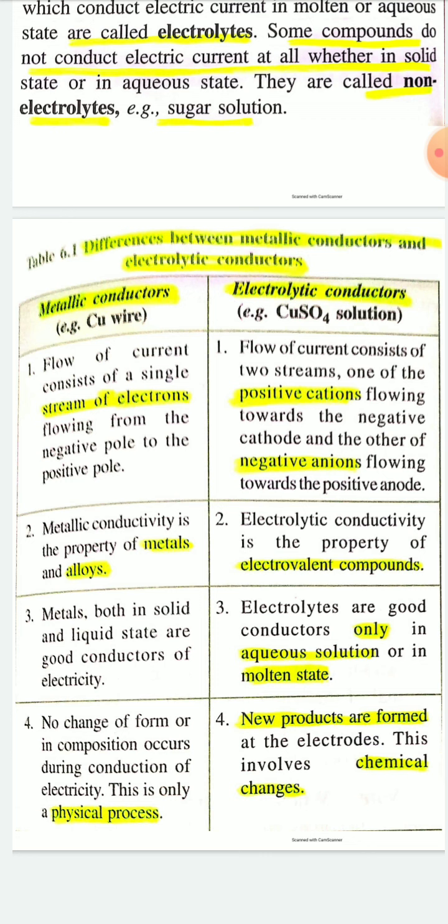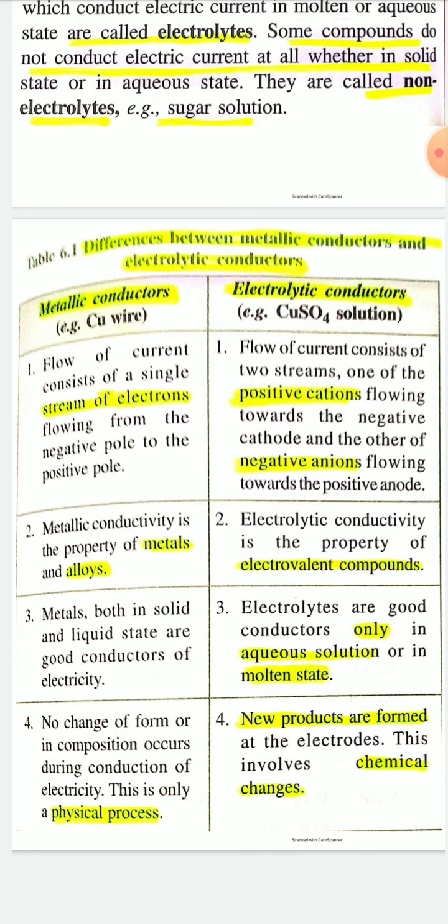while in case of electrolytic conductor, flow of current consists of two streams, one of the positive cations flowing towards the negative cathode, and the other of negative anions flowing towards the positive anode. So on passing electricity through electrolytic conductor, the electrolytes decompose to give two products at two electrodes.